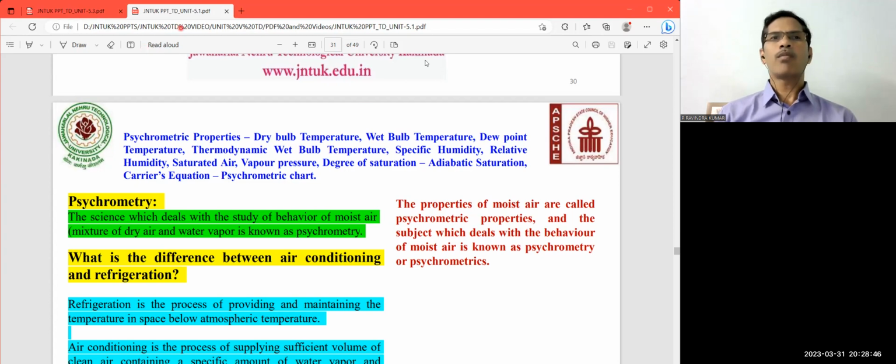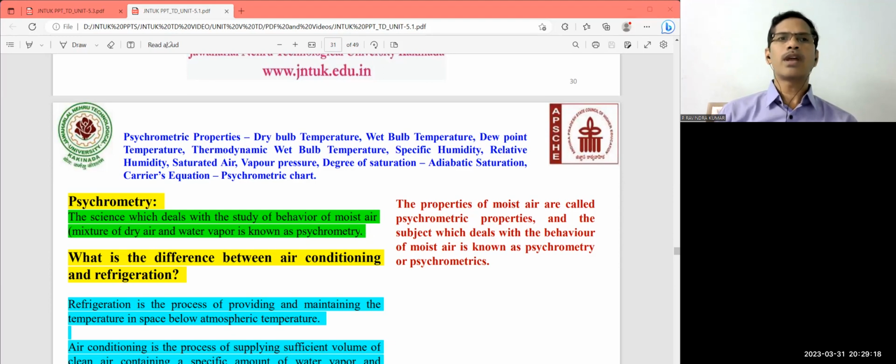The properties of moist air are called the psychrometric properties. And the subject which deals with the behavior of moist air is called psychrometric or psychrometry. So the science which deals with the study of the behavior of moist air, which is a mixture of dry air and water vapor, is known as psychrometry.